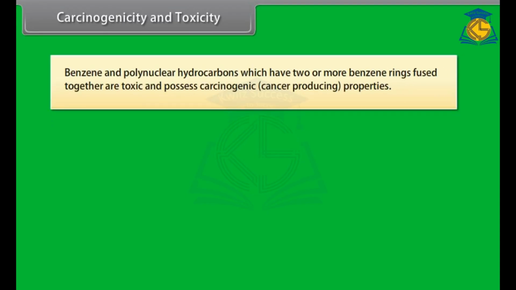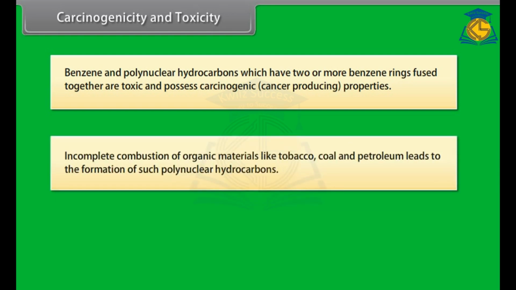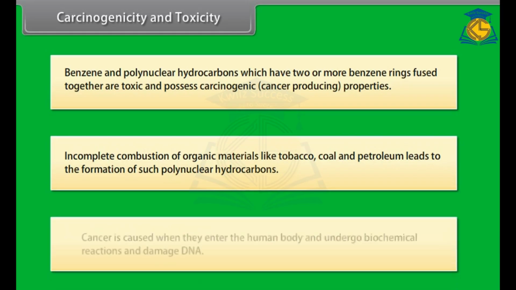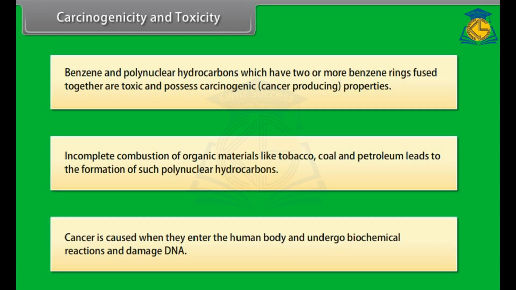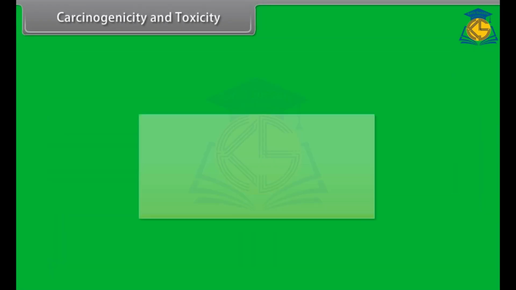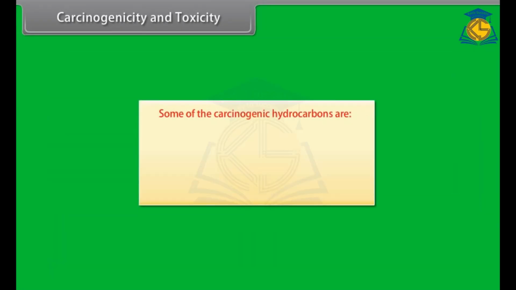Carcinogenicity and toxicity. Benzene and polynuclear hydrocarbons which have 2 or more benzene rings fused together are toxic and possess carcinogenic or cancer-producing properties. Incomplete combustion of organic materials like tobacco, coal and petroleum leads to the formation of such polynuclear hydrocarbons. Cancer is caused when they enter the human body and undergo biochemical reactions and damage the DNA. Some of the carcinogenic hydrocarbons are: